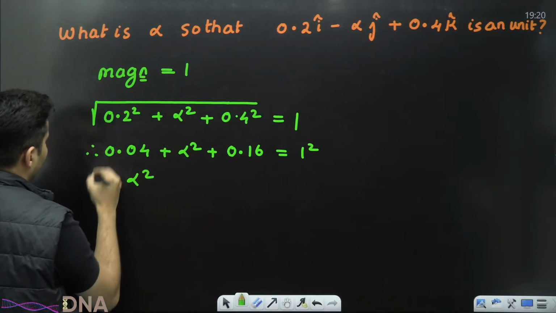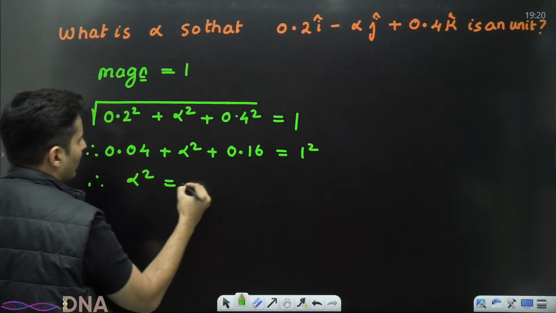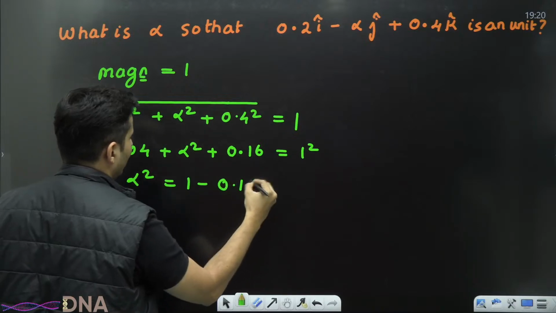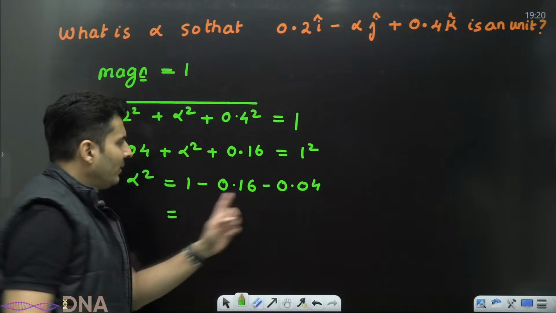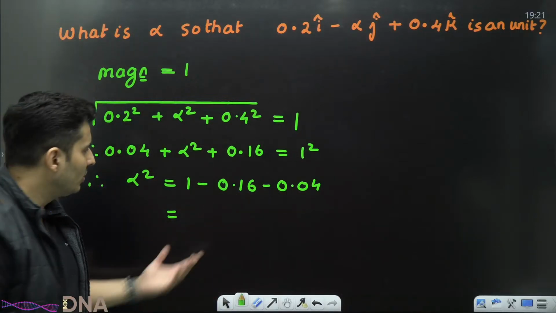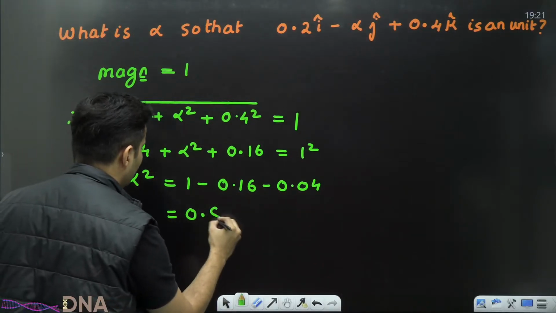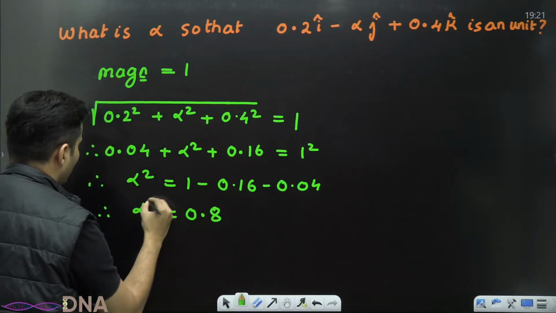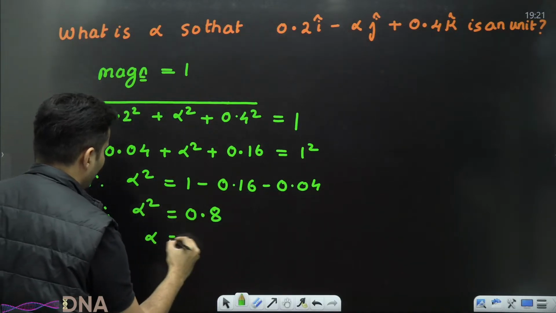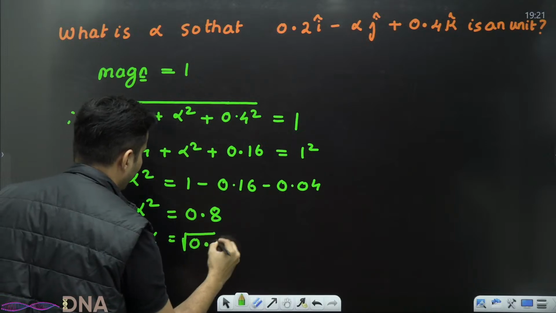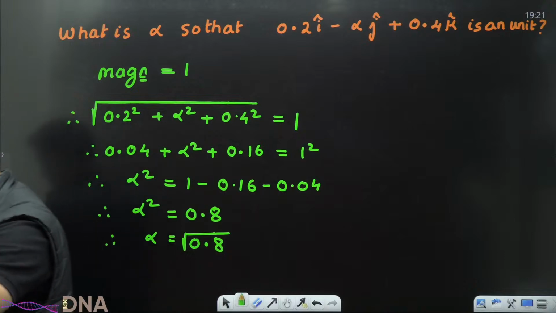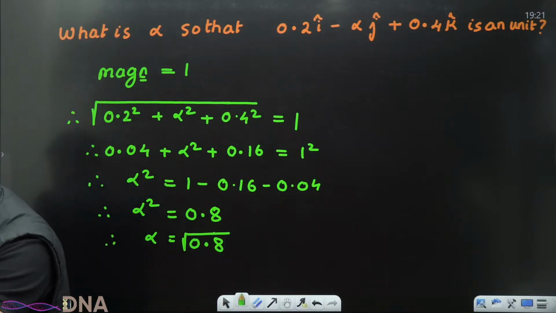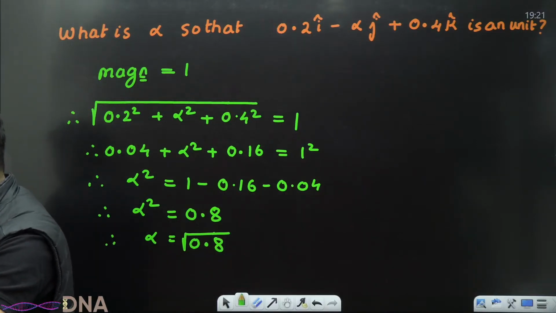So alpha square will be 1 minus 0.16 minus 0.04. 0.16 plus 0.04 is 0.2, and 1 minus 0.2 is 0.8. So alpha square is 0.8, and alpha will be root of 0.8. So you will find the option which has root of 0.8 and mark the answer. Everyone clear how to solve these questions?